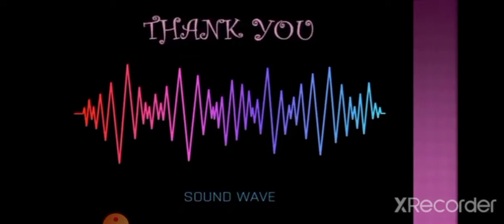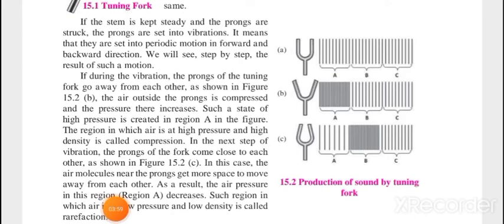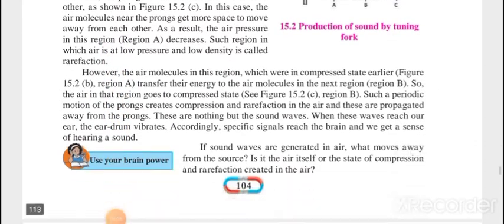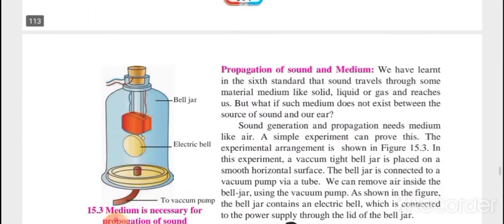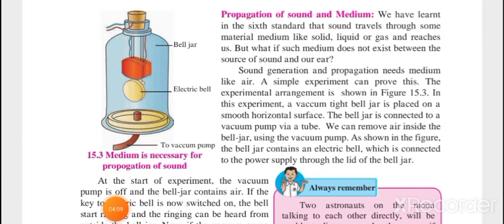These are the sound waves. Sound always follows wave. So before this, in the video discussion we have done with this diagram. Now we will go ahead with propagation of sound and medium. We all know that for the propagation of sound we need a medium. If vacuum is there, then there will be no sound hearing.